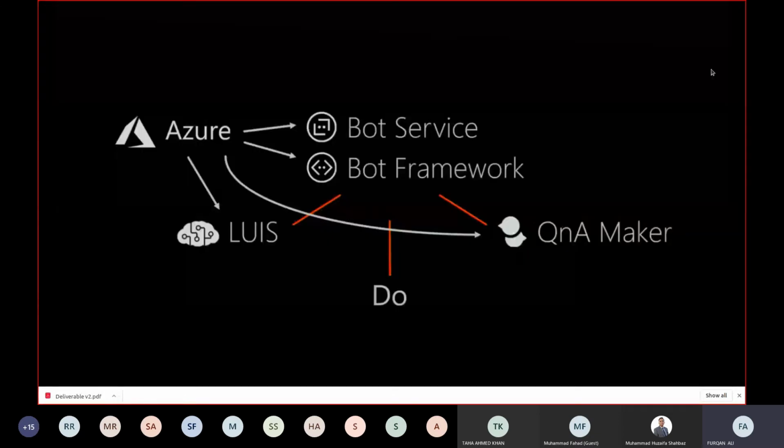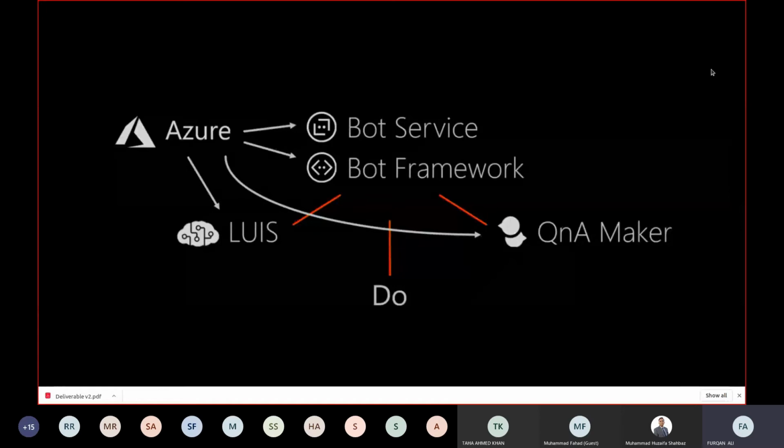And in Azure, we have two types of services. Number one is Luis, and the second one is QnA Maker. The one which I like the most, or the service which I love, is QnA Maker. And what I like the most about QnA is it is more interactive and it is more customizable as compared to Luis. Luis is not that much customizable.